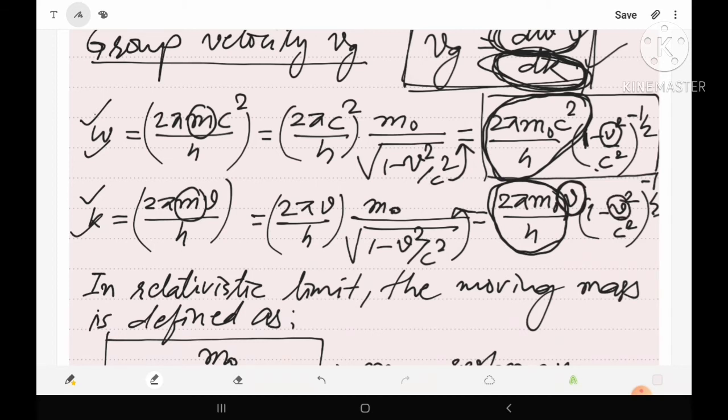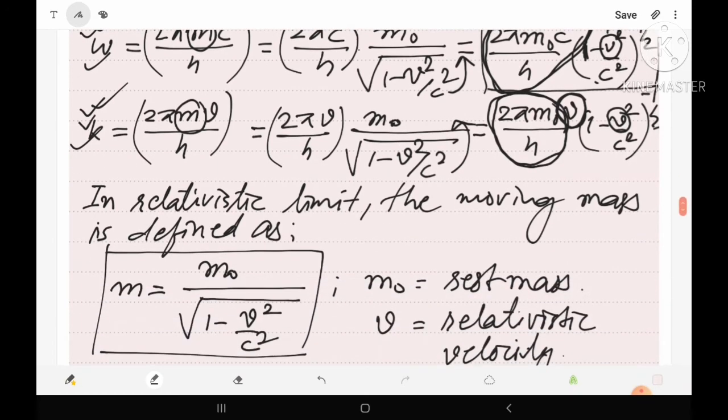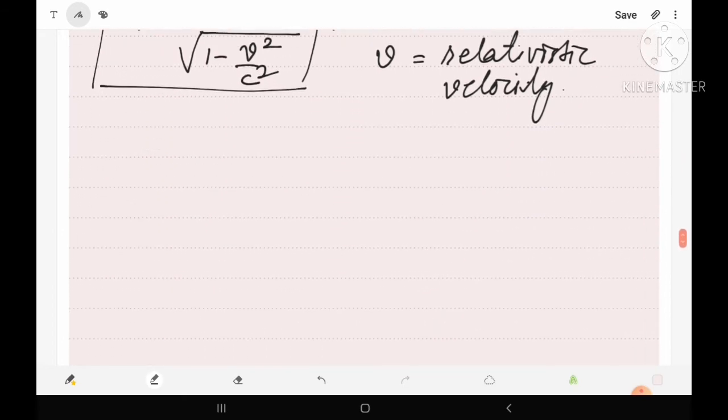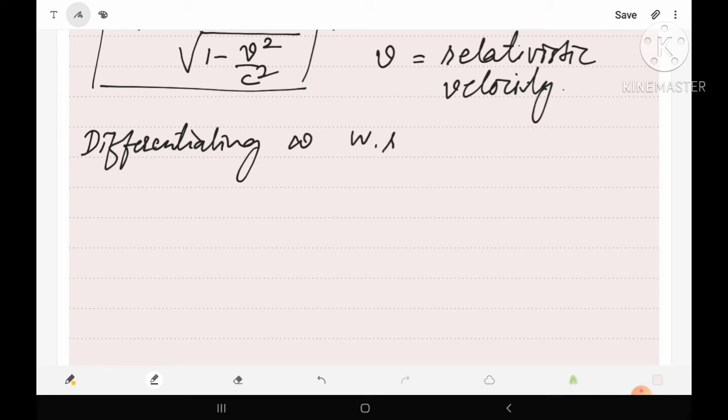So in the omega term and in the k term, obviously only one variable is there, that is v, meaning the velocity of the particle. So let us differentiate omega with respect to v, and k with respect to v also. First, differentiating omega with respect to v.